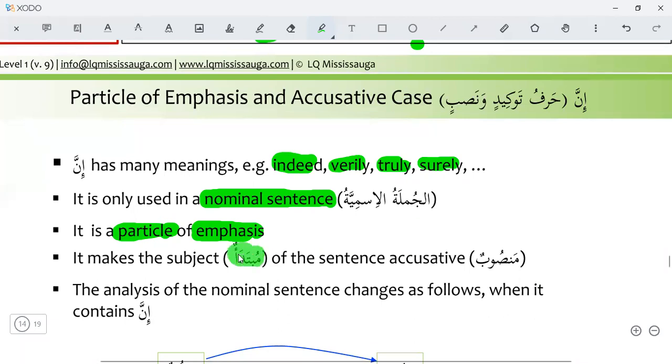The mubtada of a nominal sentence, after using inna, will be mansub, accusative. The analysis of the nominal sentence changes as follows when it contains inna.